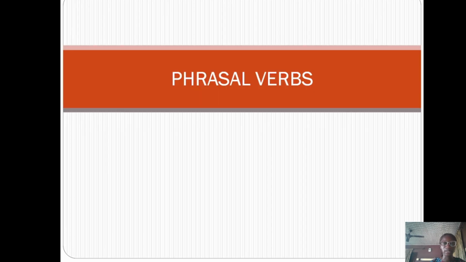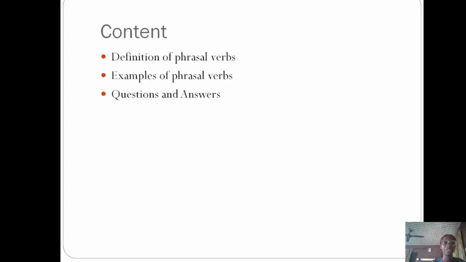Break up, or broke up rather, as we have here, is an example of what we call phrasal verbs in the English language. And that will lead us to our topic today, phrasal verbs. Now this is a very short topic, a very short lesson. For phrasal verbs, we'll define phrasal verbs, give examples of phrasal verbs, and finally we'll answer questions on phrasal verbs. So let's get right into it.